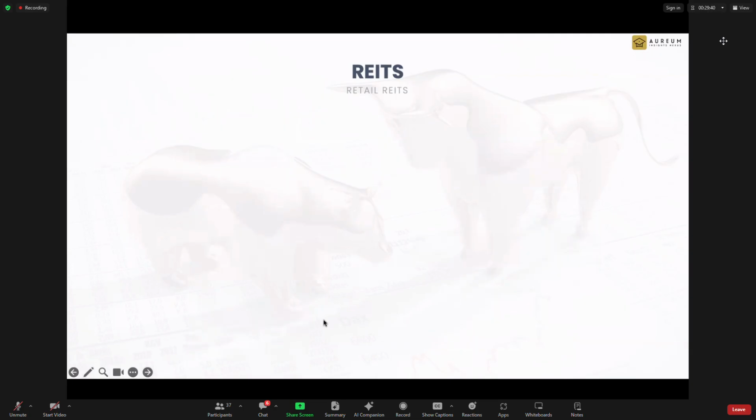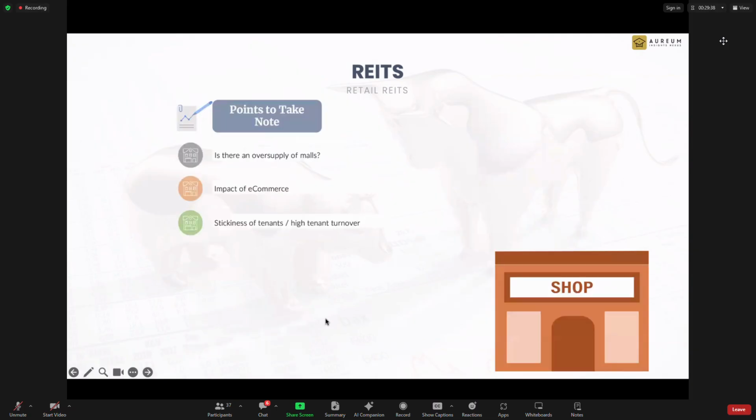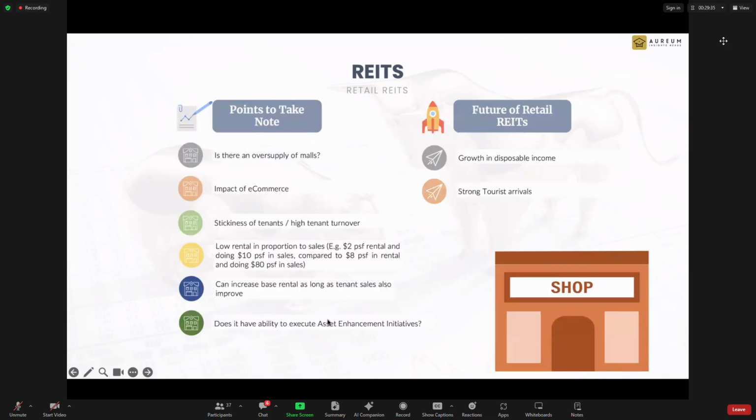But would there be challenges for this REIT? Definitely there is. First is the RTS coming in, and I would think it will affect Causeway Point. That is one of their important malls for Frasers Centrepoint. And it just happened to be at Woodlands. If it happened to be at Tampines, I don't think the impact would be there. But it happened to be at Woodlands. So that will be one of the factors that will affect Frasers Centrepoint, and we see how they are going to tie around.